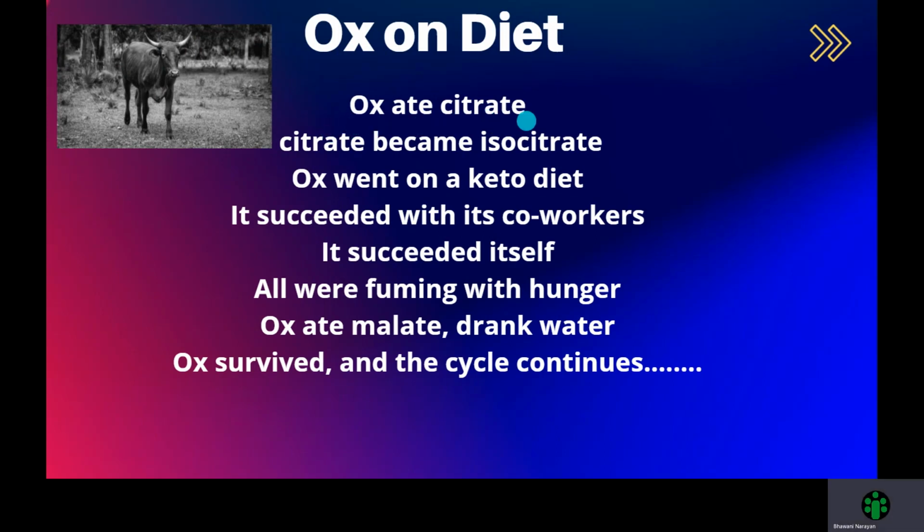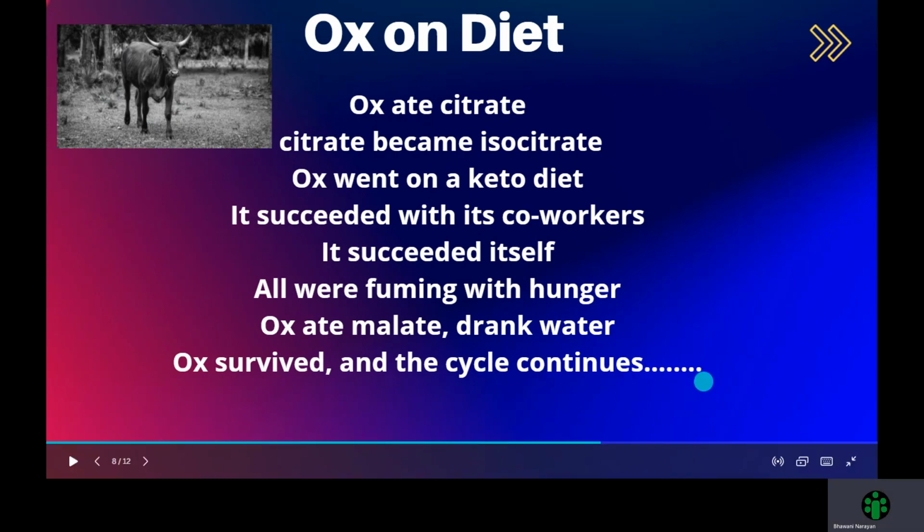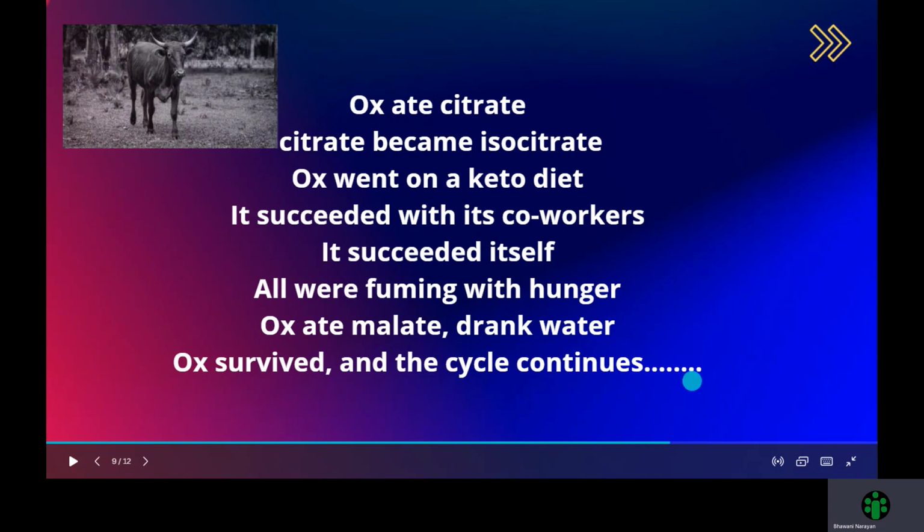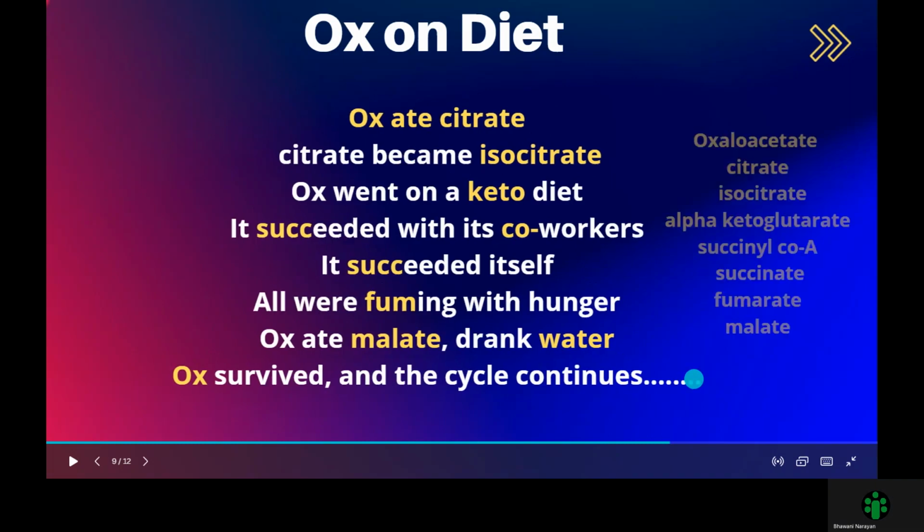Ox ate citrate. Citrate became isocitrate. Ox went on a keto diet. It succeeded with its co-workers. It succeeded itself. All were fuming with hunger. Ox ate malate, drank water. Ox survived and the cycle continues. But what does it have to do with the citric acid cycle? Let us have another look and see.